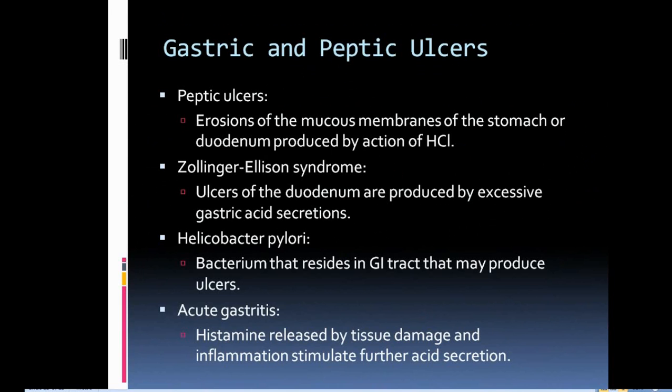The peptic ulcer is the erosion of the mucous membranes of the stomach or duodenum produced by the action of HCl. Next is Zollinger-Ellison syndrome. The ulcers of the duodenum are produced by excessive gastric acid secretion, that is Zollinger-Ellison syndrome. Next is Helicobacter pylori, a bacterium that resides in the GI tract that may produce ulcers. Next is acute gastritis. The histamine released by the tissue damage and inflammation stimulates further acid secretion, that is acute gastritis. In conclusion: peptic ulcer, Zollinger-Ellison syndrome, Helicobacter pylori and acute gastritis.